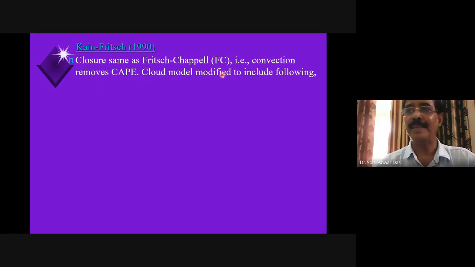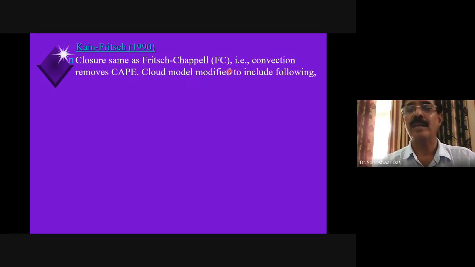But once the clouds have developed, they have a lifetime of one hour, two hours, approximately. After the cloud's lifetime is over, it dissipates. So when the cloud dissipates, it reduces the CAPE. When the precipitation or rainfall occurs, the CAPE is reduced, right? So the net effect of convection over the lifetime of the convective cloud is to remove the CAPE.